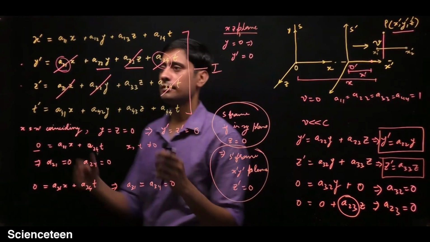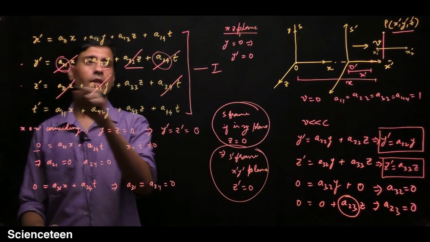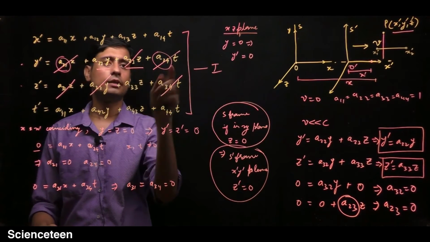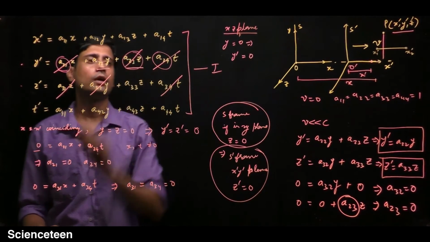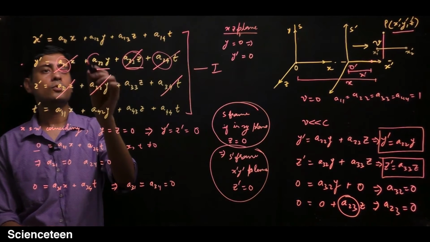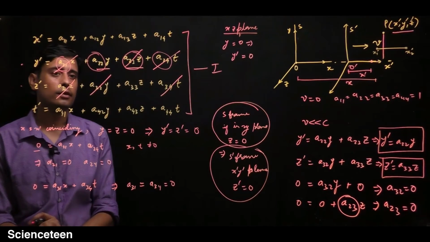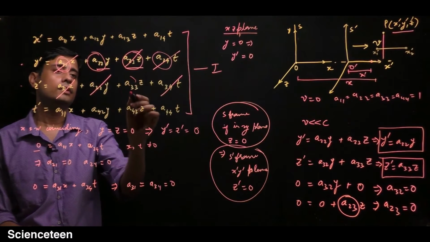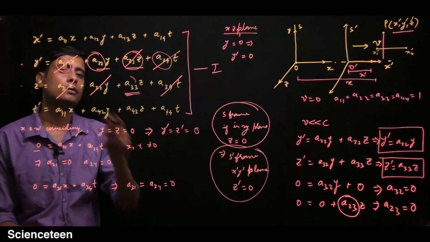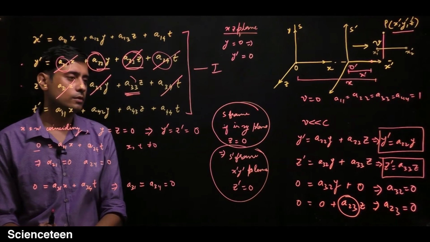So these three terms become 0, and only this A22 coefficient will remain. Similarly, the A33 coefficient is remaining and the rest are 0.